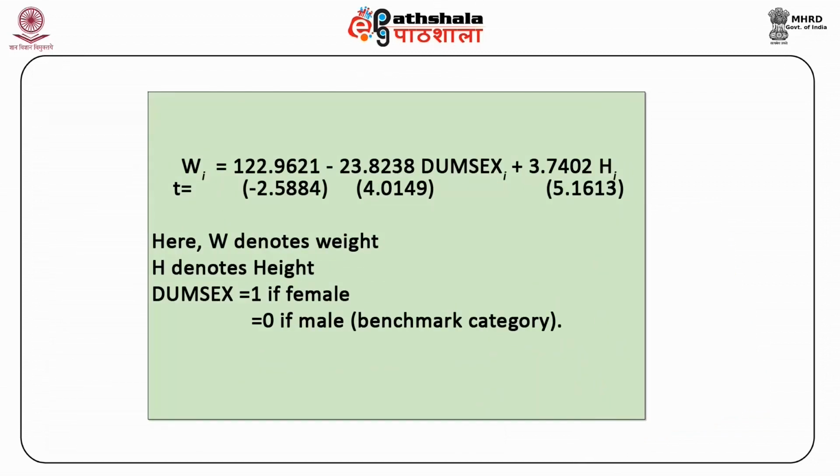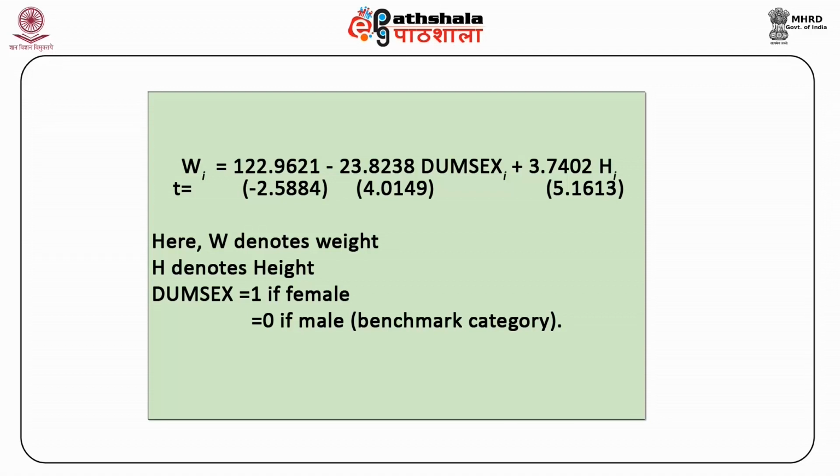Wi is equal to 122.9621 minus 23.8238 dummy sex i plus 3.7402 hi. The respective t values are minus 2.5884, 4.0149, and 5.1613. We find that the dummy variable is statistically significant.